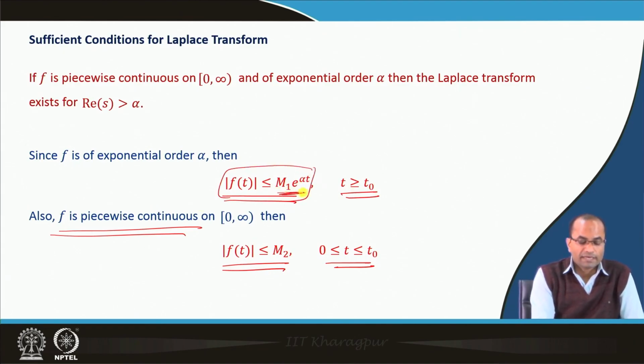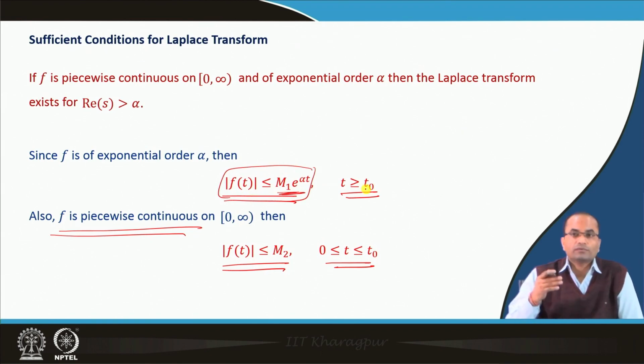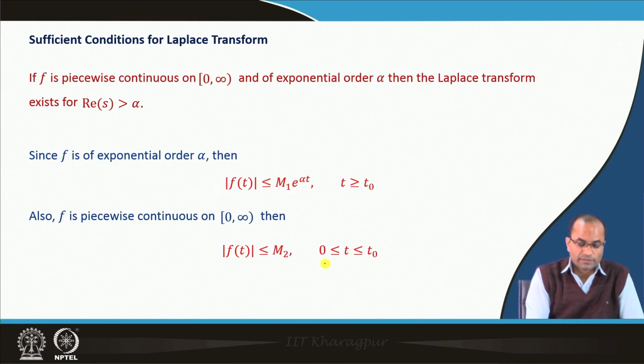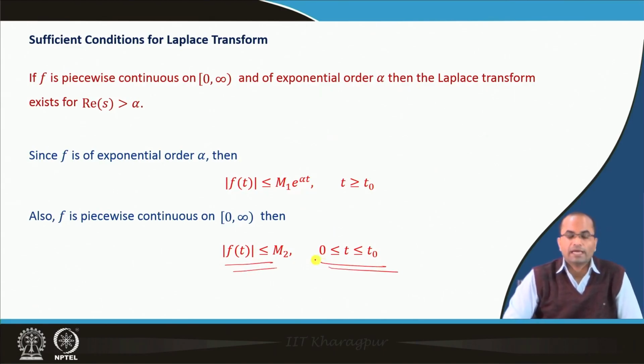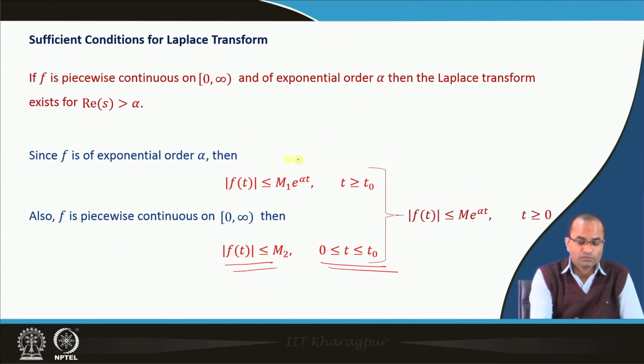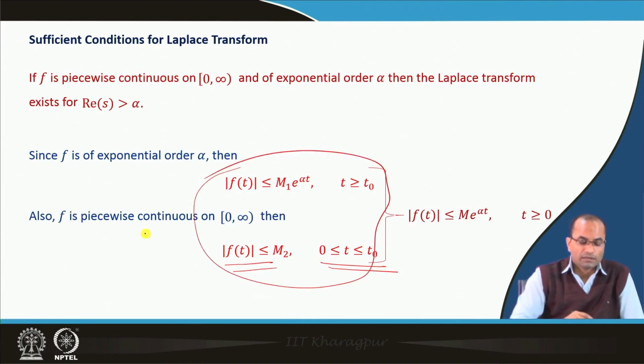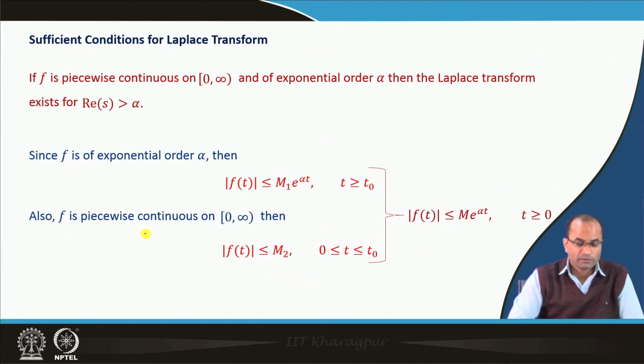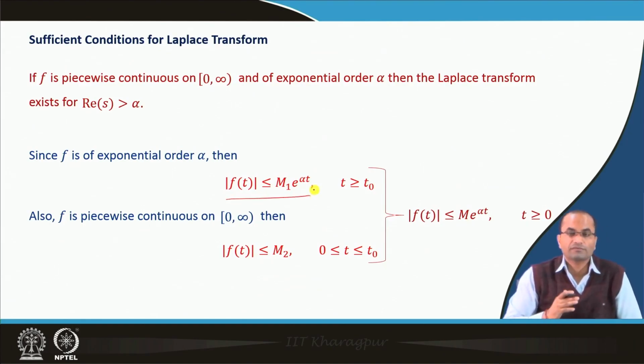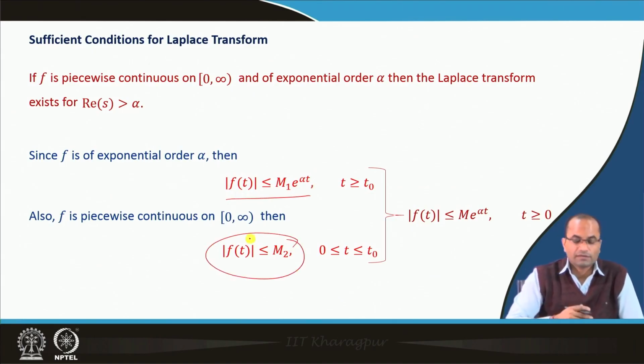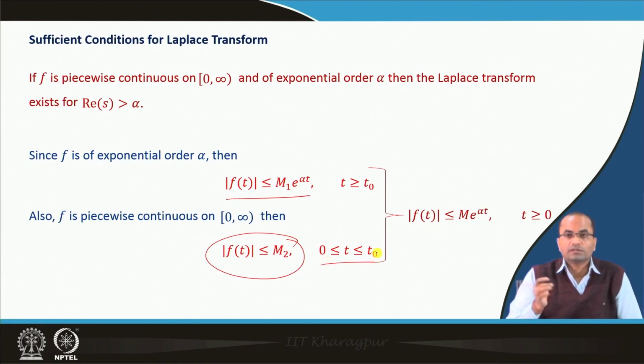this m e power alpha t. So, it is bounded when t is greater than t naught by the exponential function, and in the range 0 to t naught it is bounded by this m2. So, we can combine these two inequalities, because one says that the function is bounded by this exponential function when t is greater than t naught, the other one says that the function is bounded in this interval 0 to t naught.